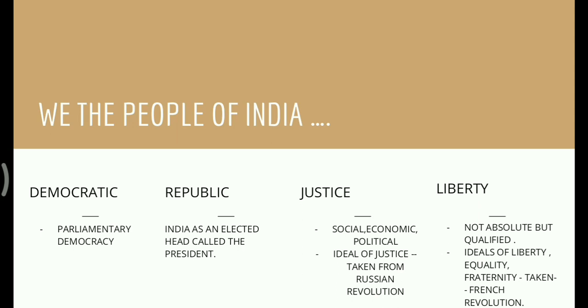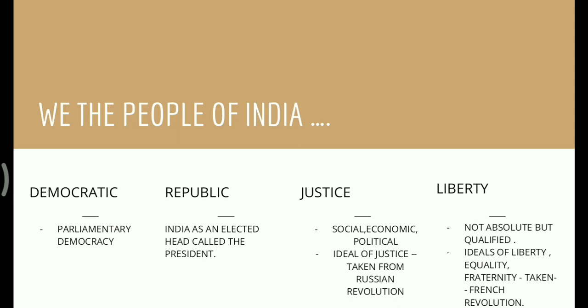The word democratic in our preamble is based on the doctrine of popular sovereignty, that is, the supreme power. It also states a parliamentary democracy, in which the executive is responsible to the legislature. Next is republic. Republic states that the head of state is always elected, directly or indirectly, for a fixed period. Hence, republic in our preamble indicates that India has an elected head called the President, who is indirectly elected for a fixed period of 5 years.